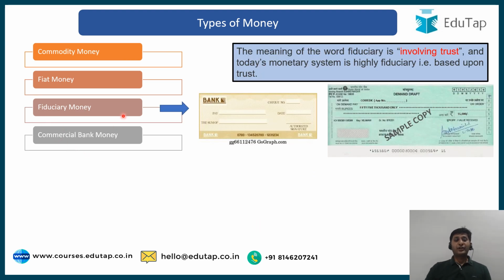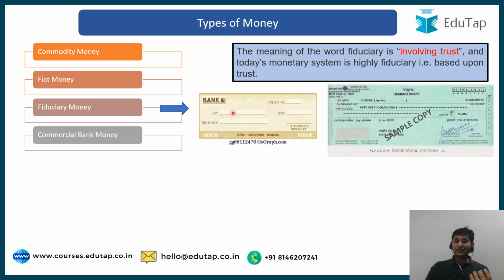The next type of money is fiduciary money. Now, what is fiduciary money? The meaning of the word fiduciary is involving trust. To understand that, I'll give you an example. When we do transactions in the banking system, sometimes we use checks, sometimes demand drafts, sometimes bank guarantees. In themselves, they are neither a commodity which can be exchanged for other goods, nor legal tender. Checks or bank drafts are obviously legal, but they are not recognized as currency by the government.